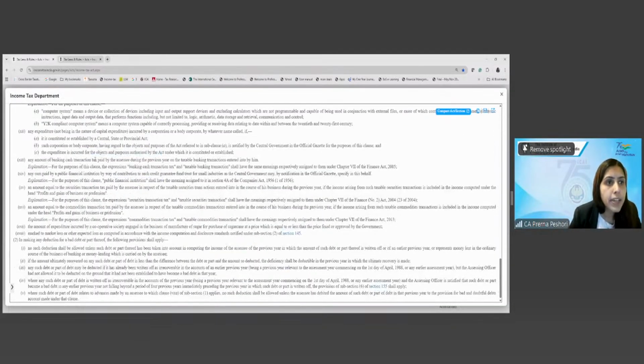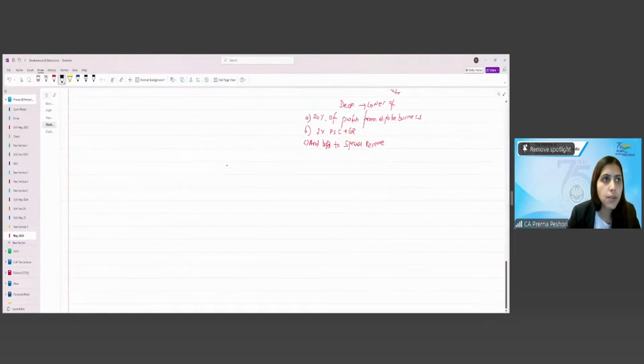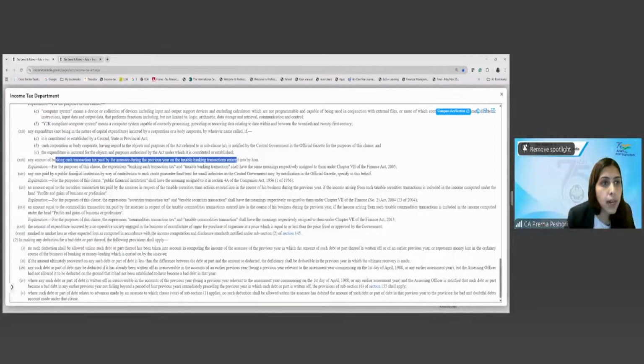Any amount of banking cash transaction tax paid by the assessee on the taxable banking transaction entered into by him is allowed as the deduction. So let's just write this one. Any BCT is allowed as deduction under section 36(1)(30). Any sum paid by the public financial institution by way of contribution to credit guarantee trust for small industry is allowed as deduction.